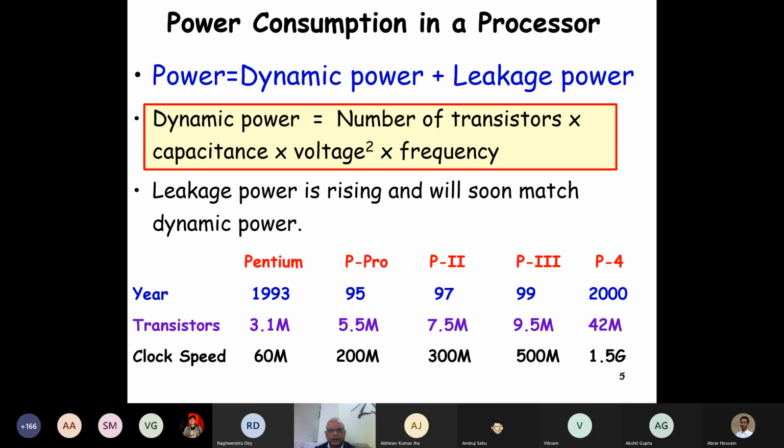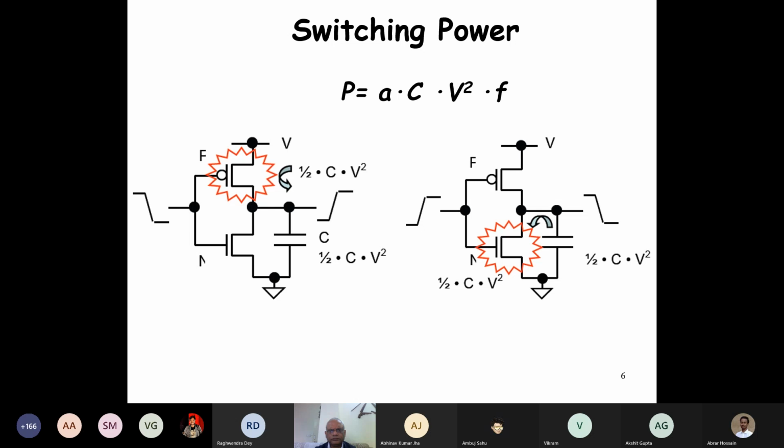And you can imagine that the dynamic power increases linearly as we put in more transistors and a higher frequency of operation. The one that is squared, the voltage, fortunately has not increased, it has actually reduced, but the capacitance has increased. Now let's look at the switching power, which is some constant A times CV square times the frequency of operation.